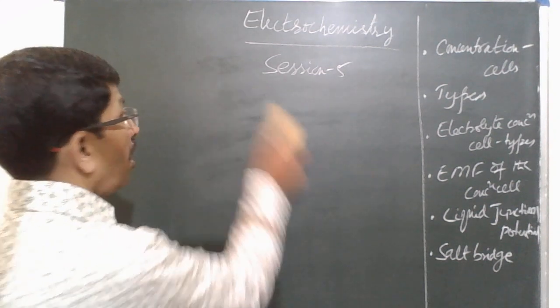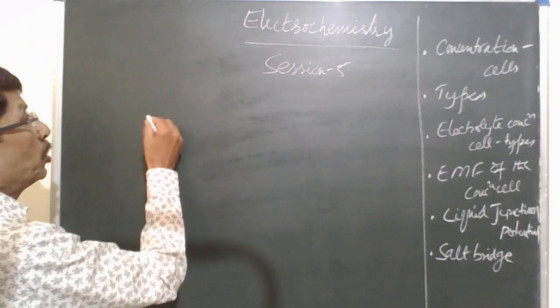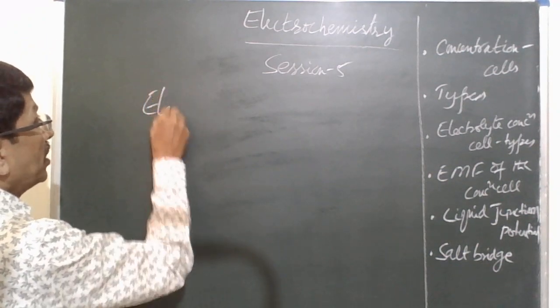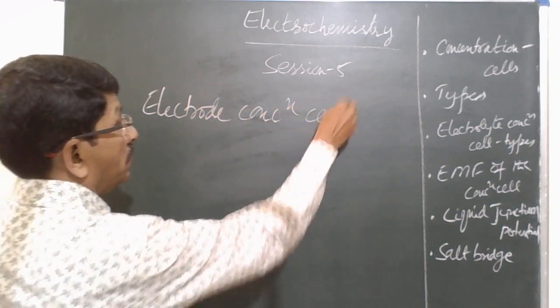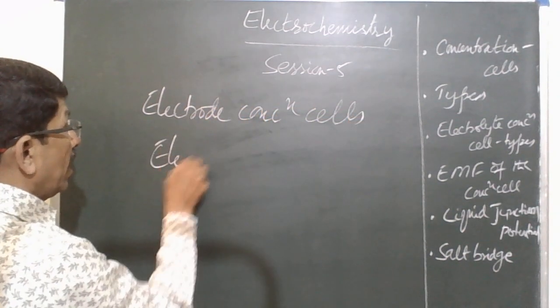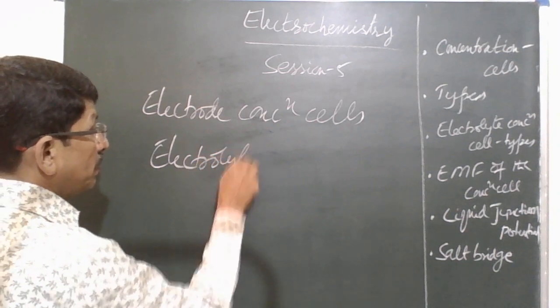Concentration cells are of two types: electrode concentration cells and electrolyte concentration cells.